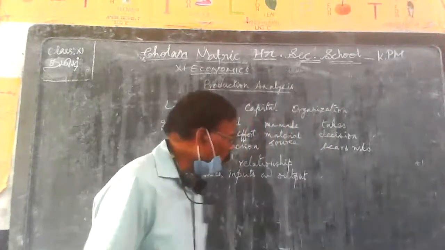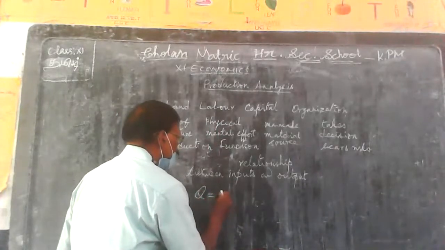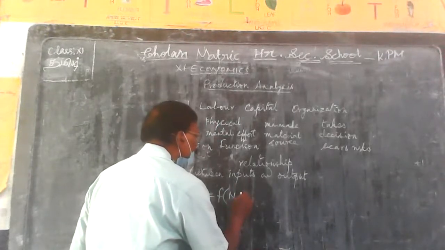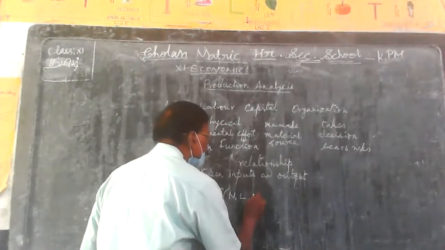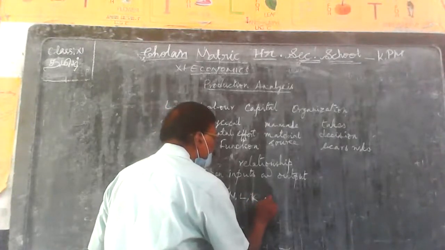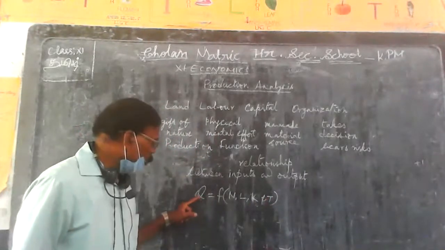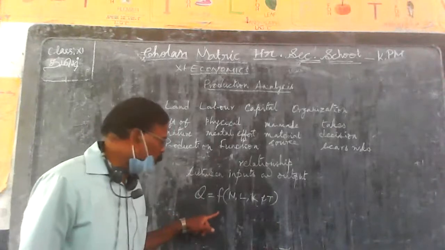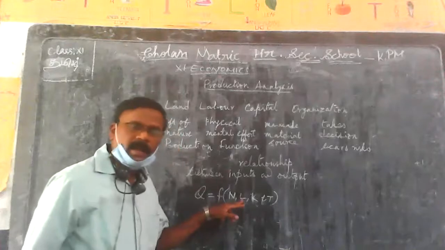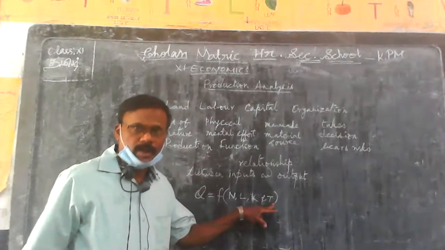Now let me write on the board. Q is equal to a function of N, L, K, and T. Q refers to quantity of output, N is land, L is labor, K is capital, and T is technology.